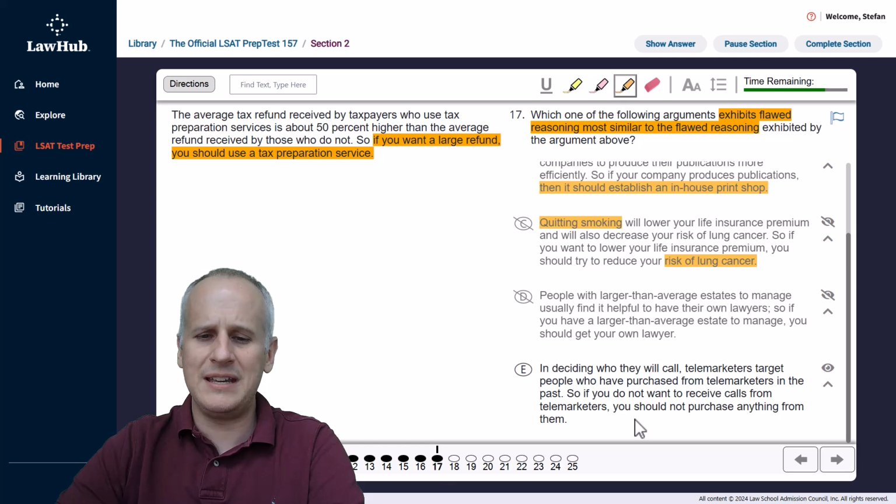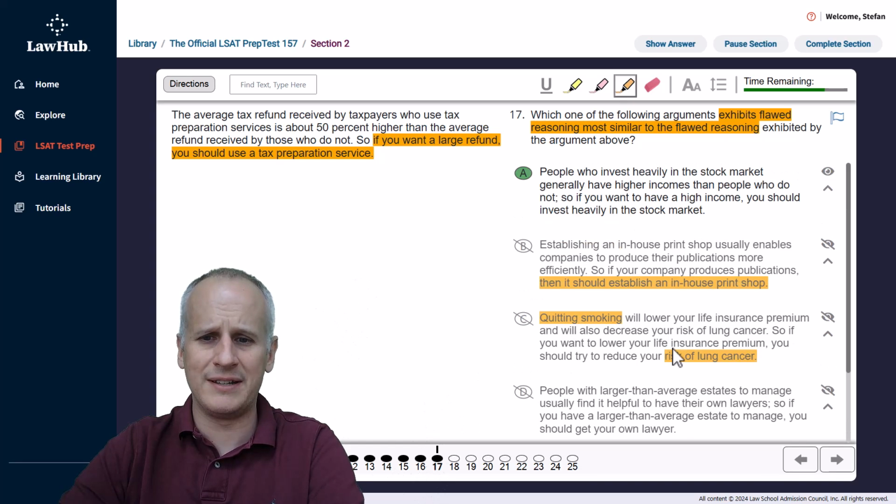And then lastly, choice E, in deciding who they will call, telemarketers target people who have purchased from telemarketers in the past. So if you do not want to receive calls from telemarketers, you should not purchase anything from them. Again, this is a valid argument. We don't want a valid argument. So we should be able to eliminate choice E. And we already established through that opening prediction why choice A is the correct answer for number 17.